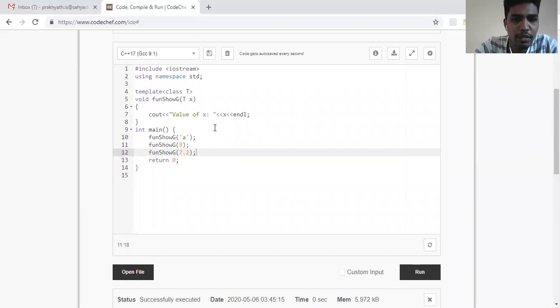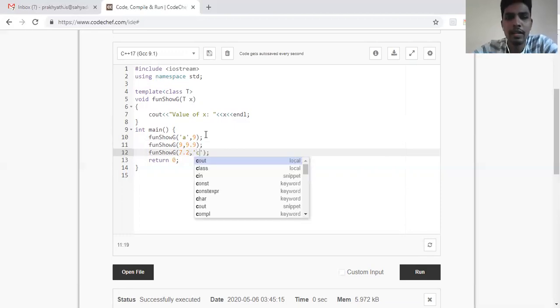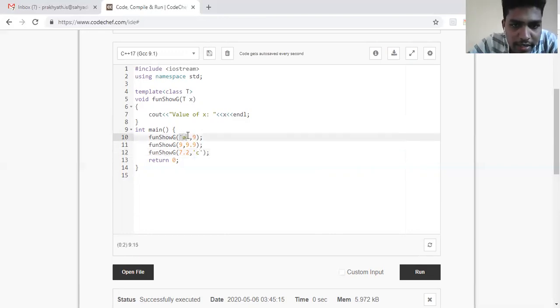Now, if I have to display two different kinds in the same function, for example, I want to display A and one integer 9, or I want to display 9 and one floating point 9.9, or 7.2 and one character, for example, C. Now if you see here, one is of type character, another is of type integer. Both are of different types.